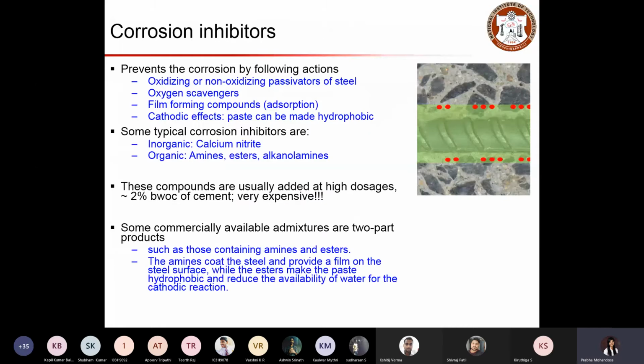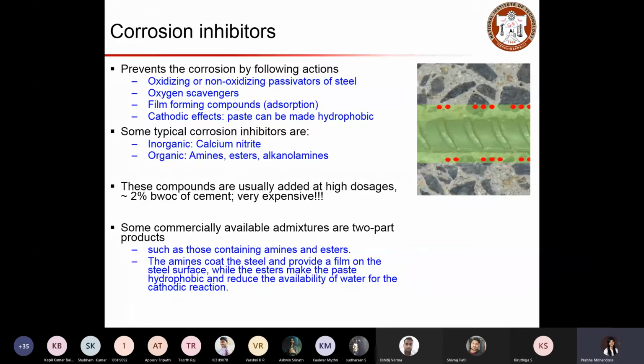Fine. Now let's look at corrosion inhibitors. These special admixtures, the applications that I'm mentioning now, are especially for the durability aspect, not for the strength aspect of concrete. We will discuss these durability aspects, the corrosion mechanism and shrinkage, in detail in the durability chapter. But in this chapter, you have to know that there are admixtures available to address those kinds of issues we may face with concrete.